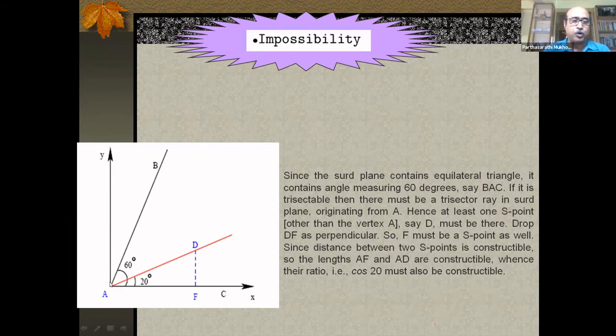You can see here, suppose this angle CAB is 60 degrees, and I profess, if possible, suppose this AD is a trisector. Then this has to be an S line. A is the origin, fine. So at least one more S point must be there on the red line. Suppose that point is D.